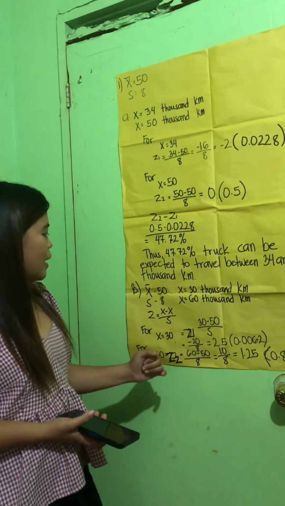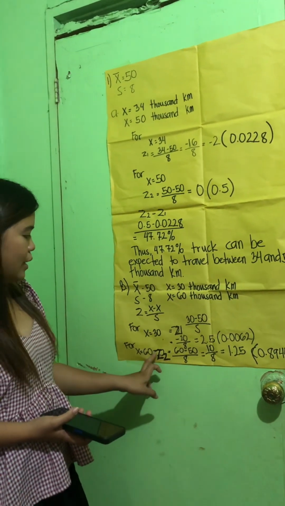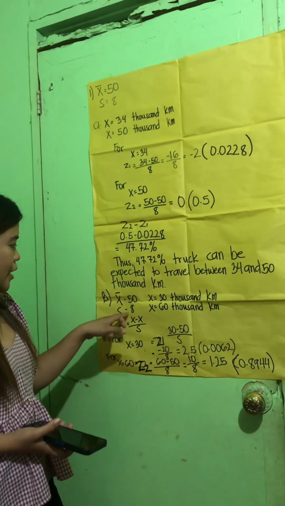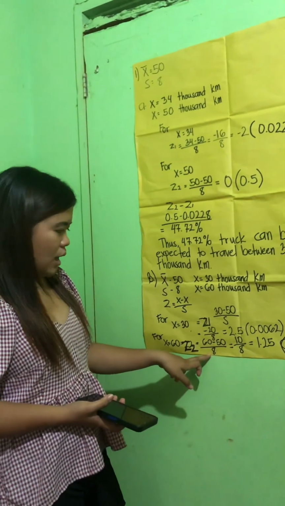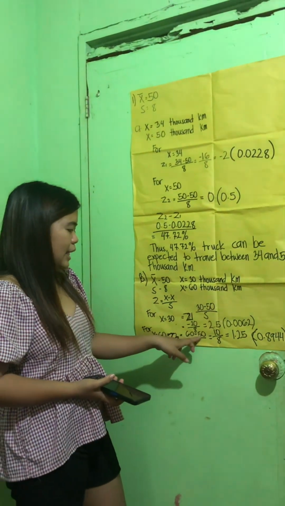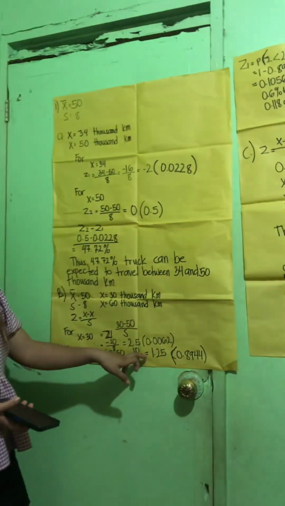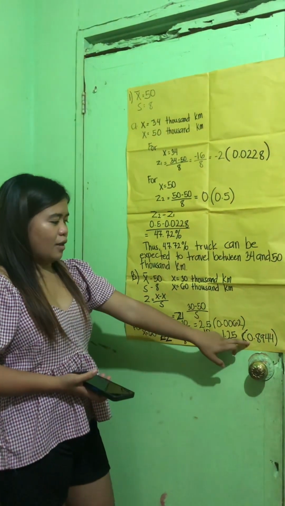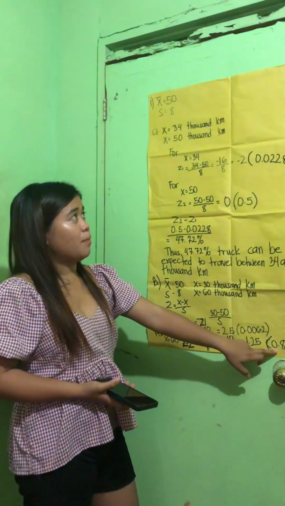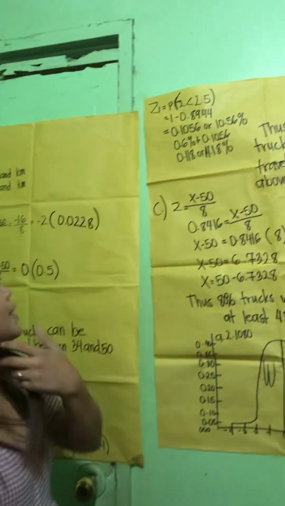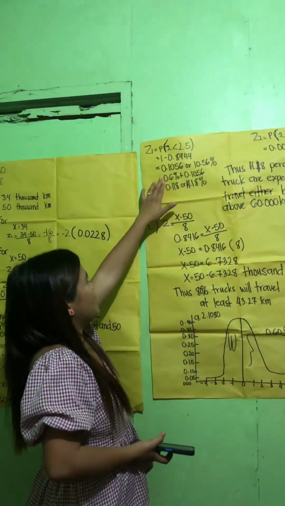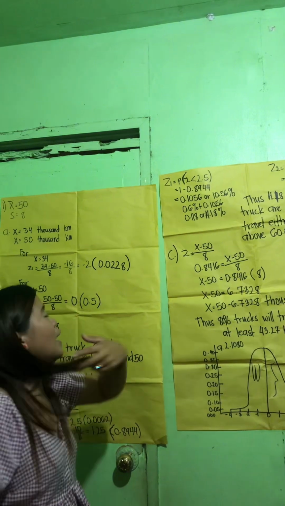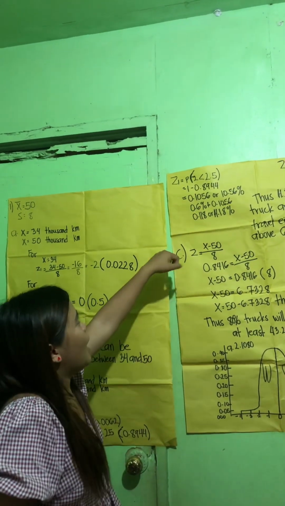Now for 60,000 kilometers. Z2 equals 60 minus 50, the mean, over the standard deviation of 8. So 60 minus 50 is 10 over 8, and the result is 1.25. Looking at the Z table, it is 0.8944. For Z2, P(Z is greater than 1.25) is 1 minus 0.8944.